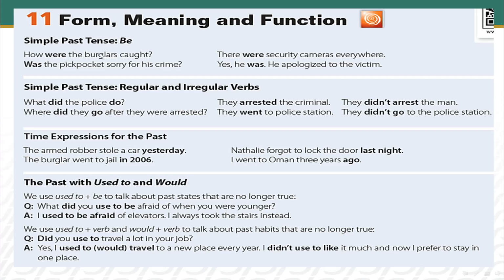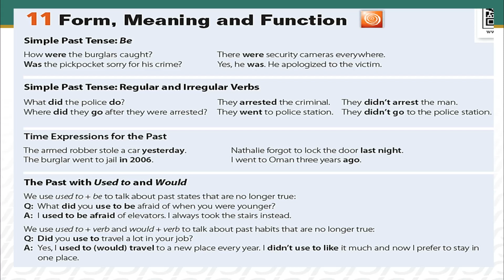How were the burglars caught? There were security cameras everywhere. Was the pickpocket sorry for his crime? Yes, he was. He apologized to the victim. So, the past tense of be is was for singular and were for plural.